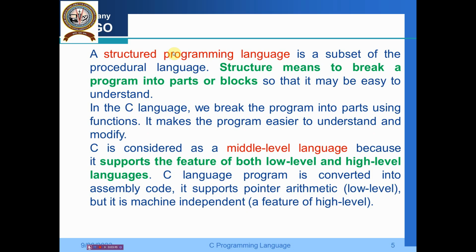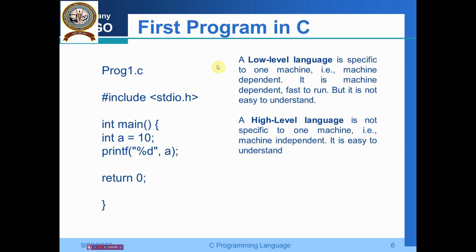C is considered a middle level language because it supports the features of both low level and high level languages. The C program is converted into assembly code and it supports pointer arithmetic, which is very low level, but it is machine independent, which is a feature of high level languages. That's why we call C a middle level language.